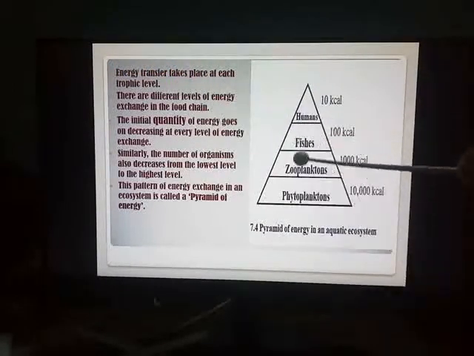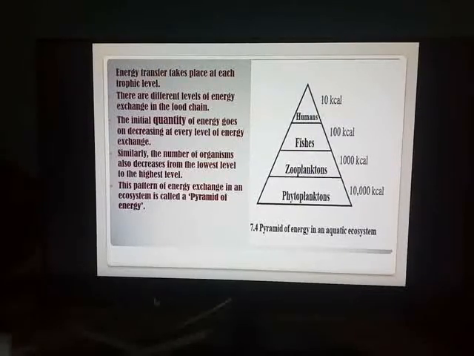Energy transfer takes place at each trophic level, as I have told you just now, from the producers to the primary consumers, from the primary consumers to the secondary consumers. When they are consuming anything from the previous level, energy transfer is taking place. Chocolates were being transferred from one child to the other. There was no child in the class who said, no, I don't want. So when anything is consumed, then the energy is automatically transferred.